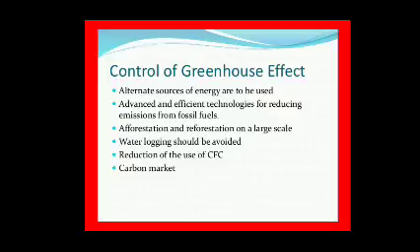Second one is control over burning of fossil fuels. First one is reforestation. Second one is control over burning of fossil fuels. Third one is limited use of chlorofluorocarbons.